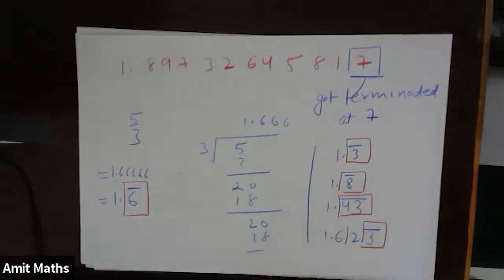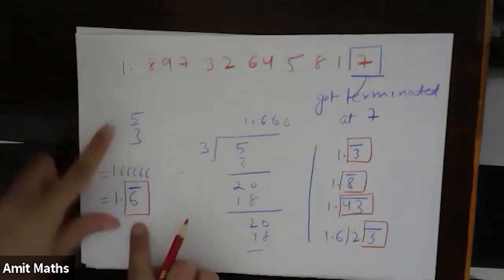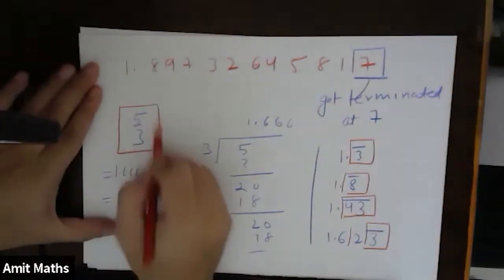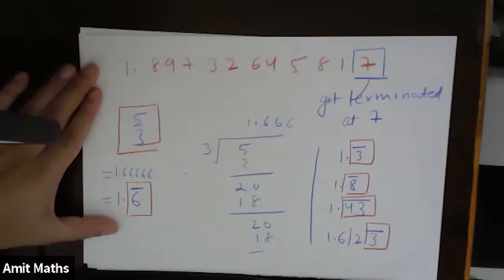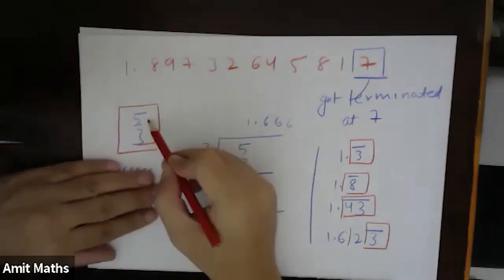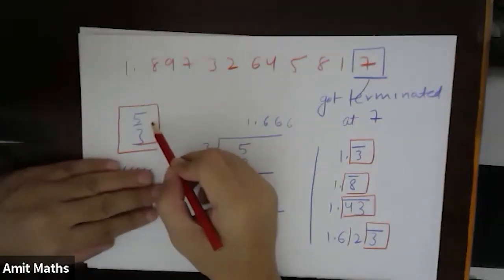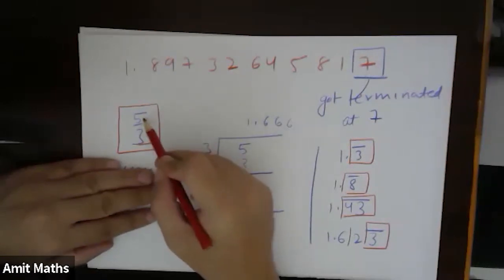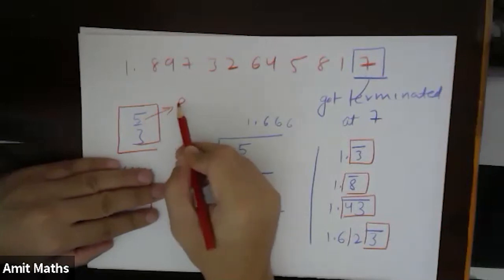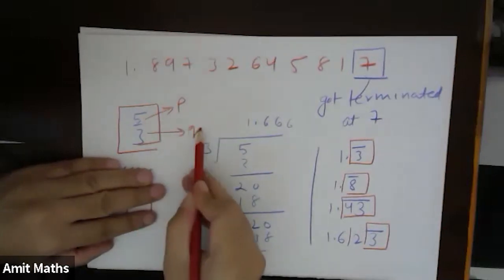Also, if you notice that in this example, when I asked you to divide 5 by 3, what kind of number is this? Is this a rational number? Yes, this number is a rational number. What is P? P is 5. And what is Q? Q is 3. Understood?